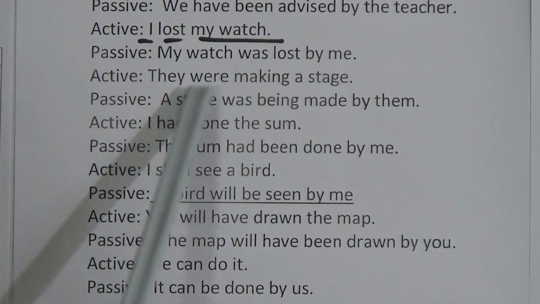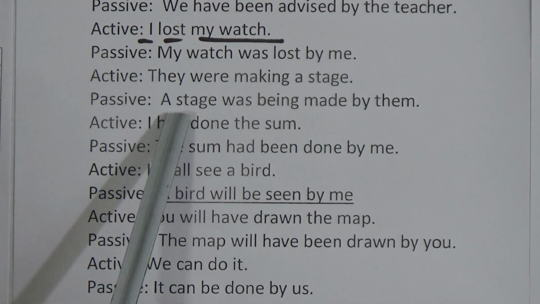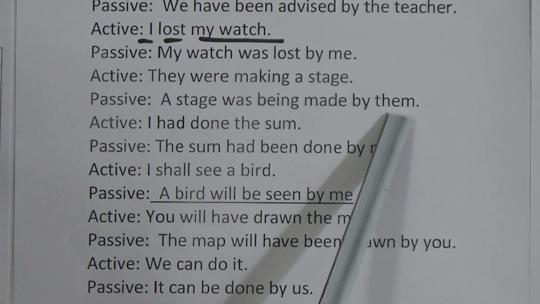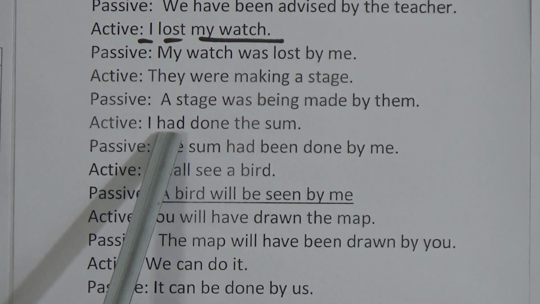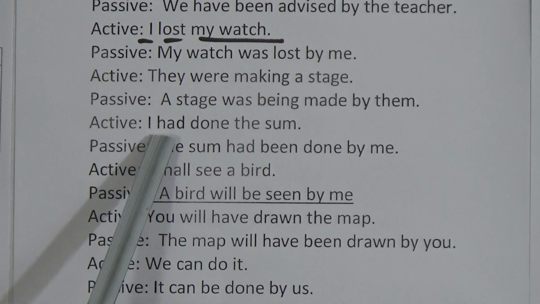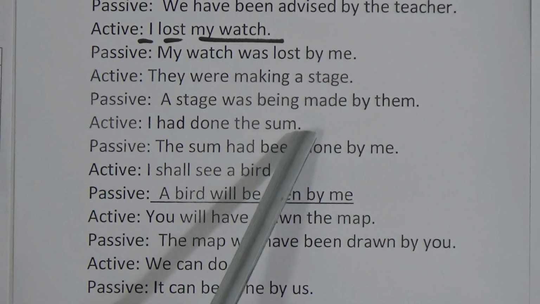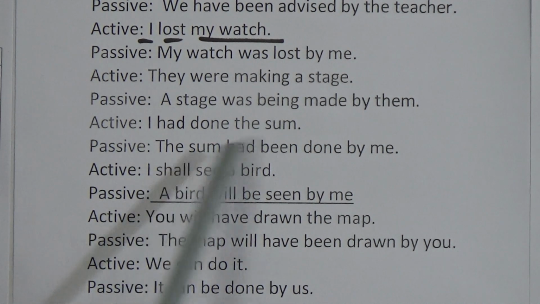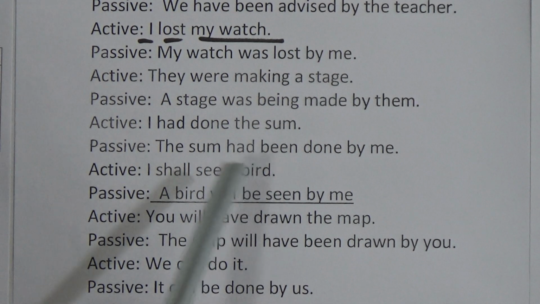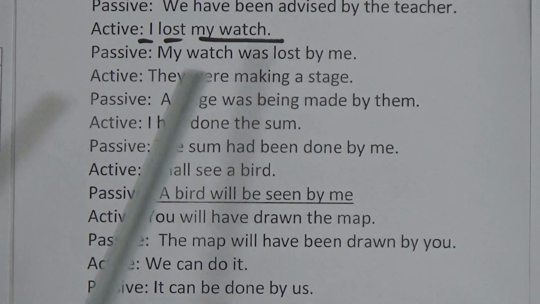The next one, they were making a stage. This is past continuous tense, so the passive voice of this sentence will be a stage was being made by them. The next sentence is past perfect tense. I had done the sum. So you can easily understand that the sum will become the subject. The sum had been done by me. Here we used had been as the auxiliary verb.